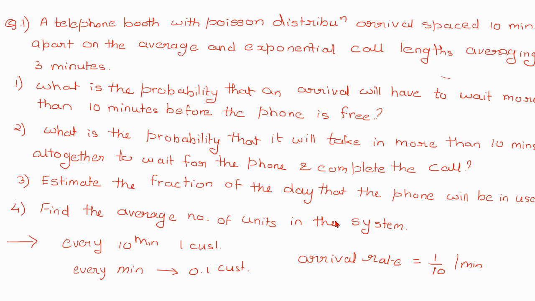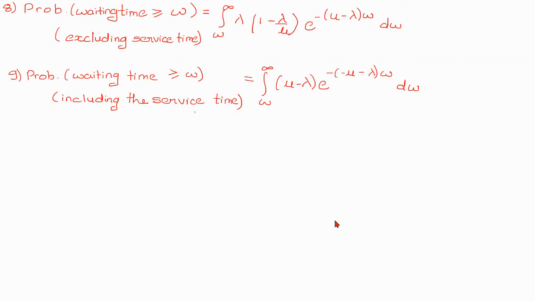So this is an example of finding the probability of waiting time greater than 10 minutes, but this is for including the service. For including the service we have formula number 9, that is, probability of waiting time greater than or equal to w including the service time, which is the integral from w to infinity of (mu minus lambda) e raised to minus (mu minus lambda) w dw. For this second sub question we will be using formula number 9.